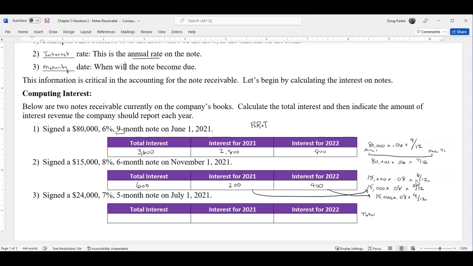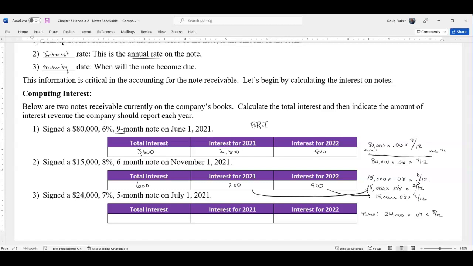All right, last one down here. Let's start with the total. I guess I should have labeled all these. The total is 24,000 in principal times a rate of 7% times 5 out of 12, because this is a 5-month note. So pause the video here, go to your calculators and see what you come up with if you multiply that out.